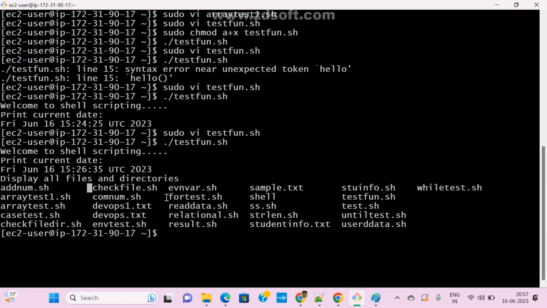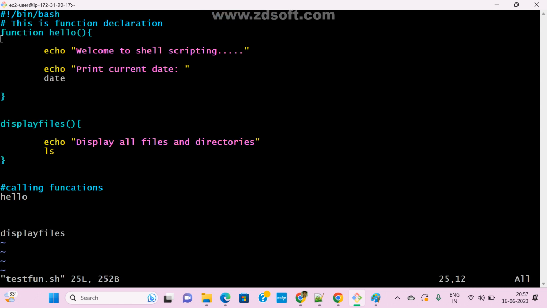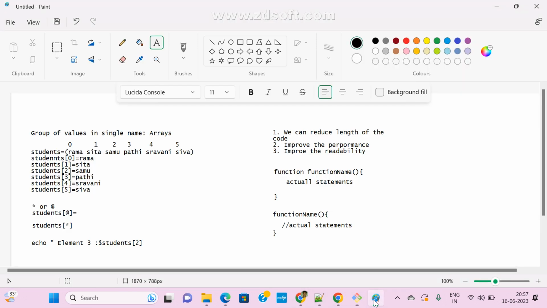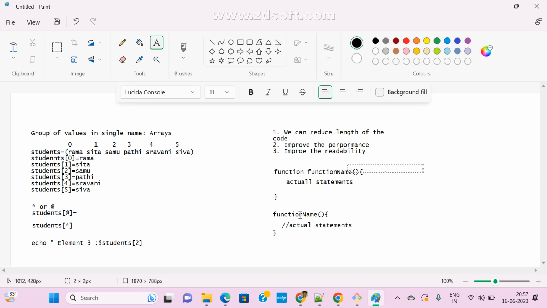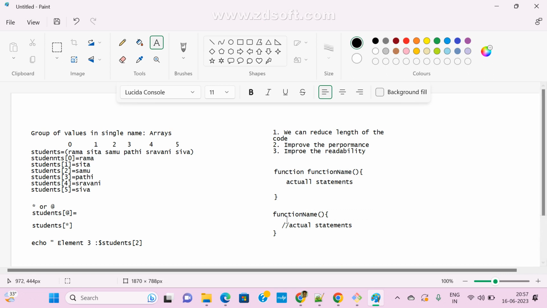Clear or anyone any doubt? So this is the function I declared. There is already, you were told, two ways we can declare functions. This way also we can declare a function, or this way also. Directly we can pass the function name. That is your wish. Okay.